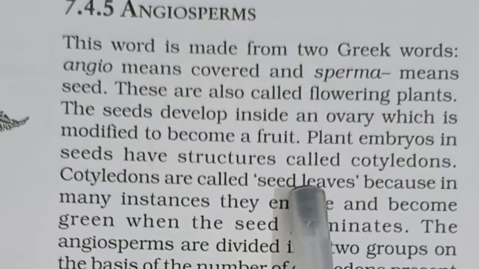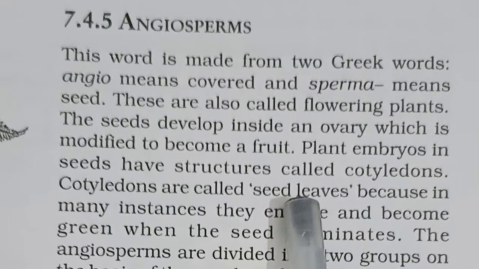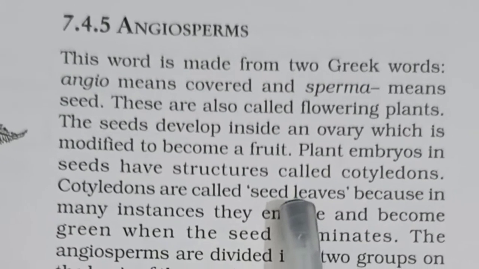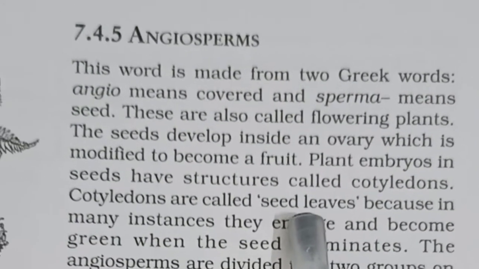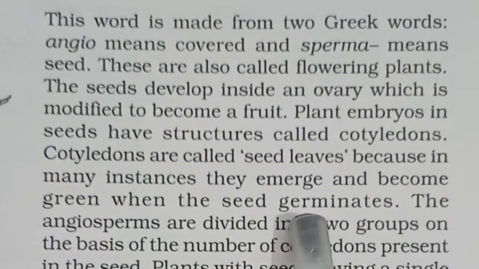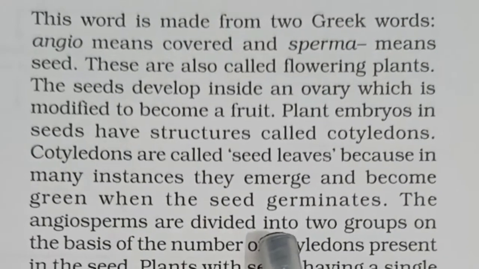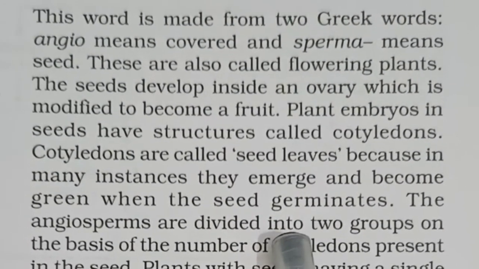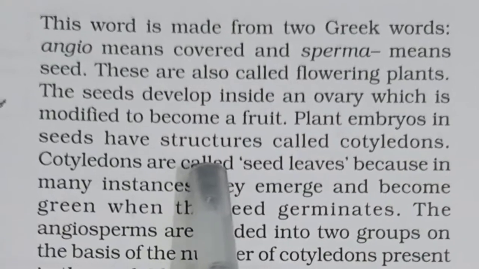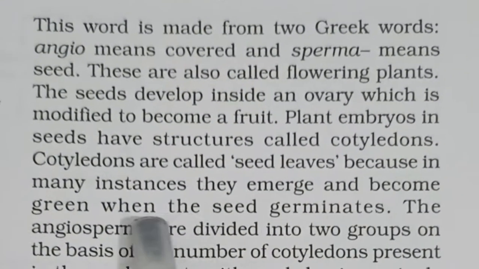Plants which produce two seed leaves are called dicotyledons, or in short dicot. The one which has only one seed leaf, like rice, we call monocot or monocotyledons. Cotyledons are called seed leaves because in many instances they emerge and become green when the seed germinates.